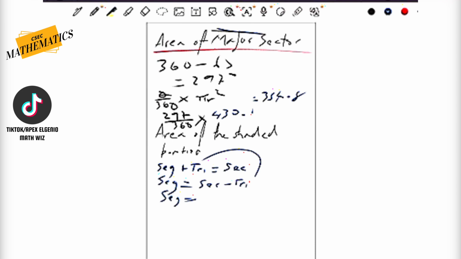We have the area of the major sector. So for some students, you may have just been caught off guard by using the 430, or by using the 354, pardon me. Now, if you do that, you're going to be incorrect, because we are looking for the area of the shaded portion, which is the segment, which is in fact the minor segment.